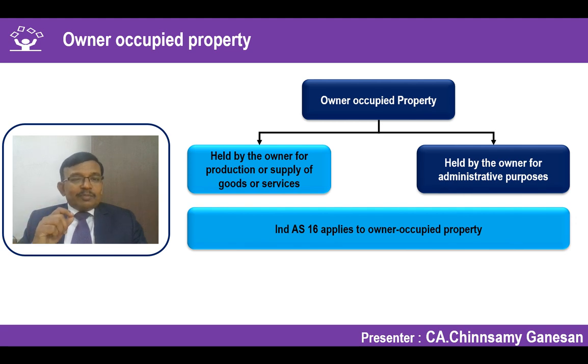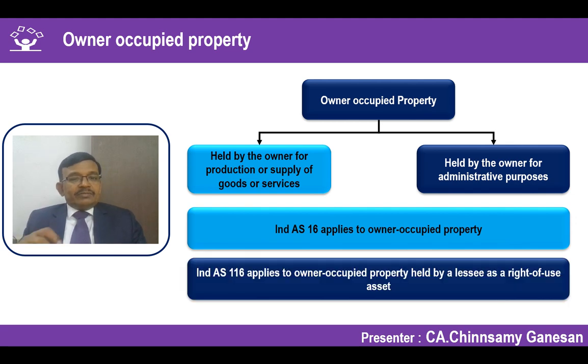So owner occupied property, as I have said, you will apply Ind AS 16 for owner occupied property. There could be a scenario that the property is not used for production or supply of goods or services or for administrative purposes by the owner, but the entity might have occupied it for its production, supply of goods and services, or for administrative purposes under a lease.